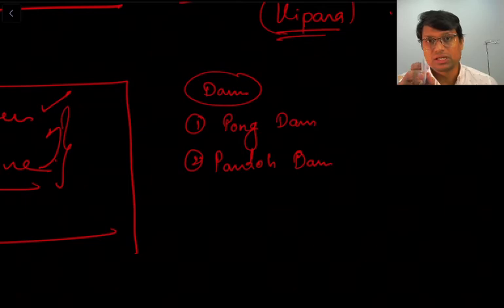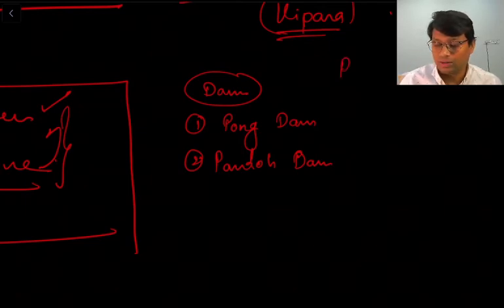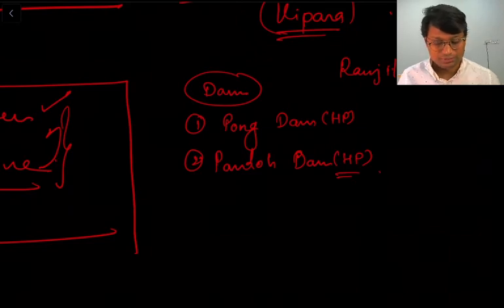Now when we have discussed Ravi river, on Ravi river we had Ranjit Sagar Dam. So this Ranjit Sagar is in Himachal Pradesh, Pong Dam is in Himachal Pradesh, and so the Pando Dam in Himachal Pradesh, right? Now this Pong Dam is again on Ramsar list